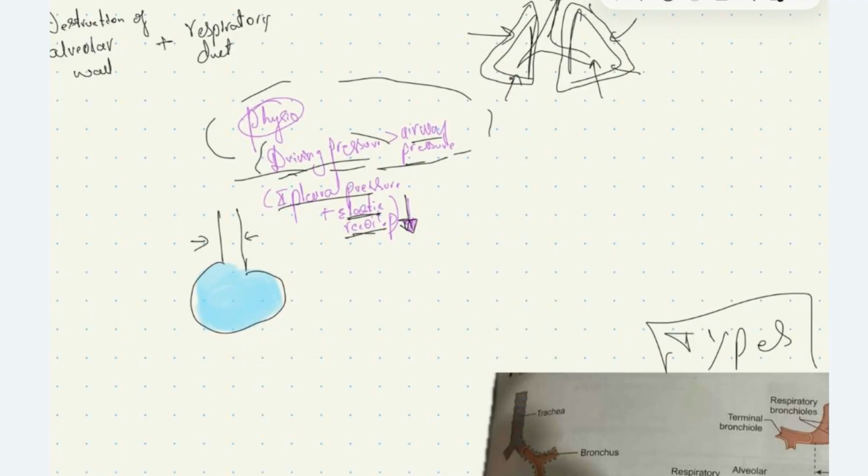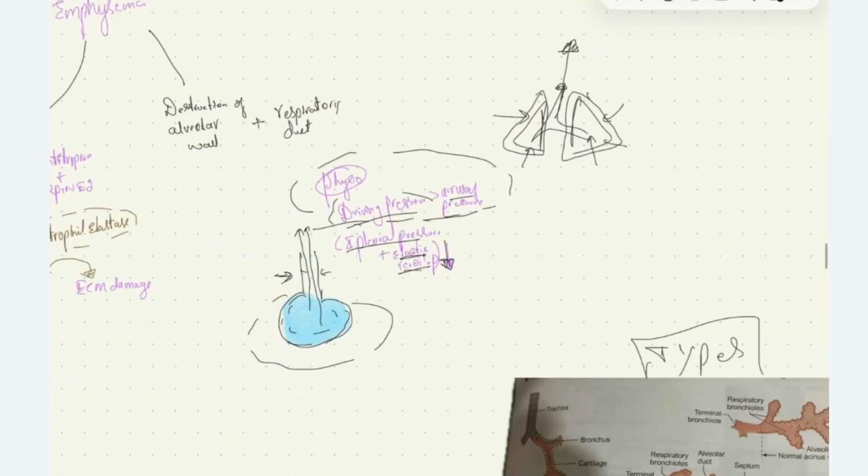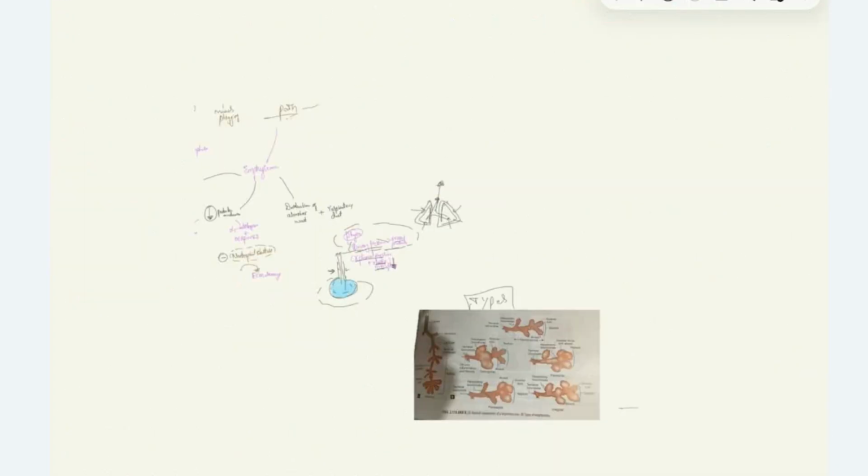So when the expiration process is going on, before all the contents of the alveoli are expelled, the respiratory ducts, the alveolar ducts, will collapse, thereby causing retention of the air inside the alveoli, that is trapping of air inside the alveoli, causing the hyperinflation of the lung and the symptoms that we see in emphysema. This is about the etiopathophysiology of emphysema.